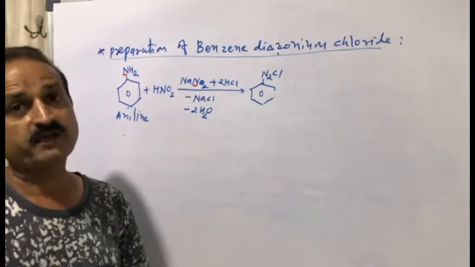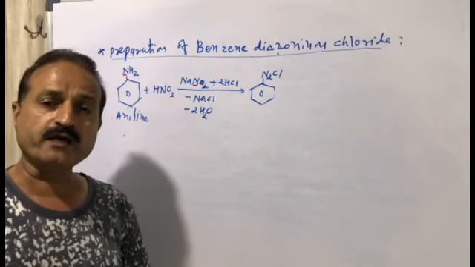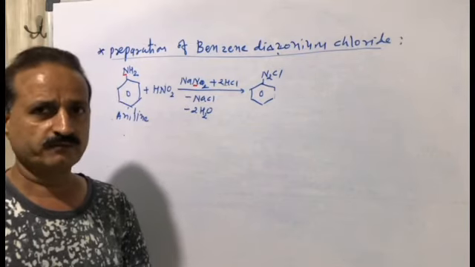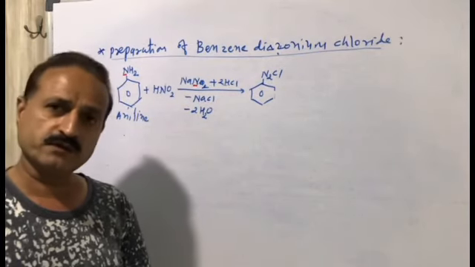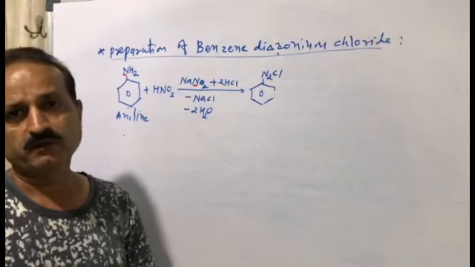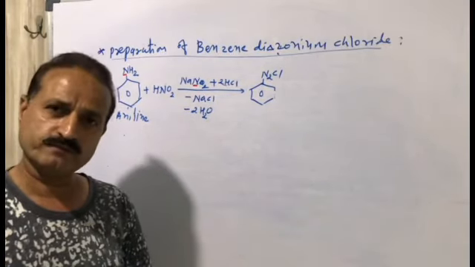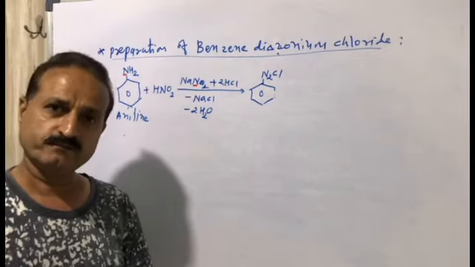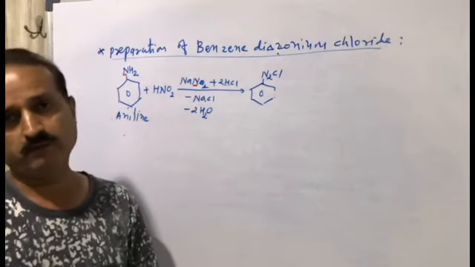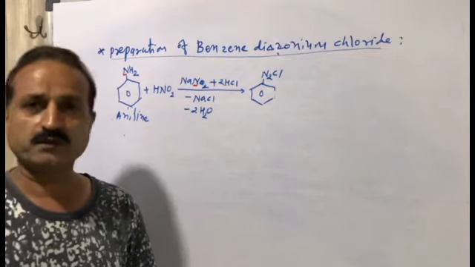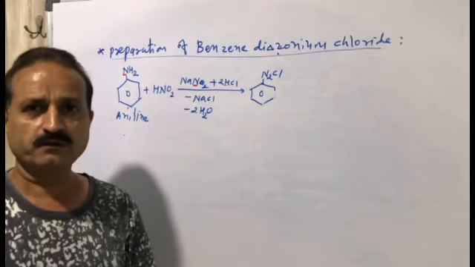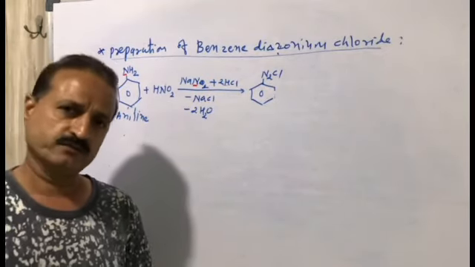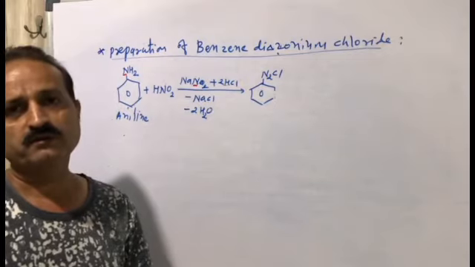But when it gets heat, it reacts with water. If it is cold water, then it is stable. But when the water is heated, then it reacts with water. In the same way, benzene diazonium fluoroborate is insoluble in water and stable at room temperature. This explanation is given in your textbook.